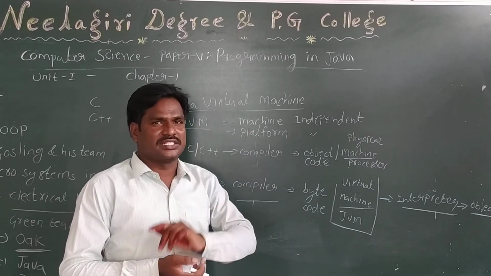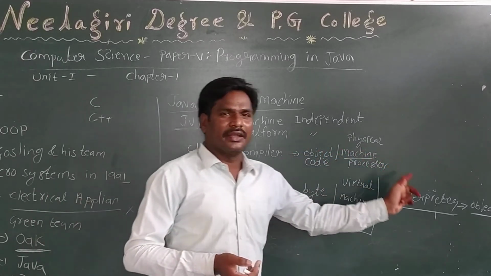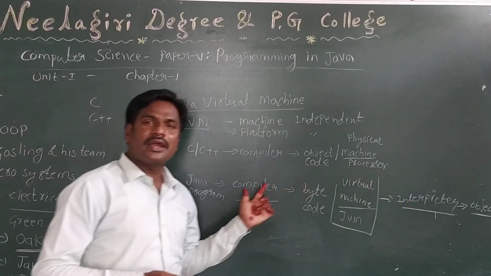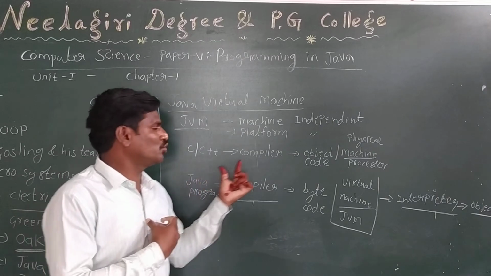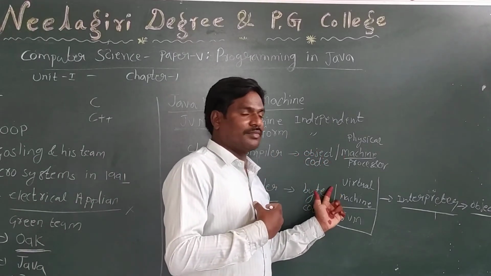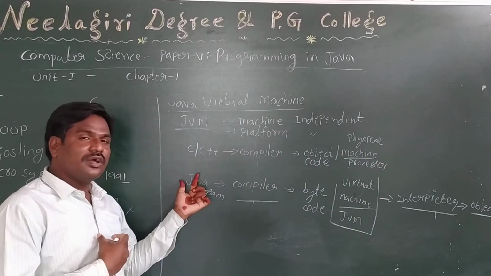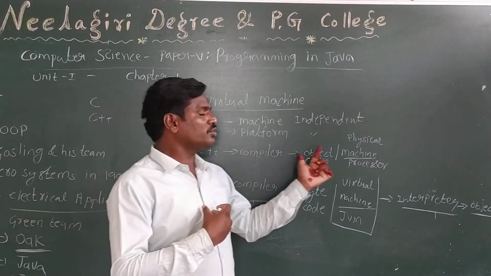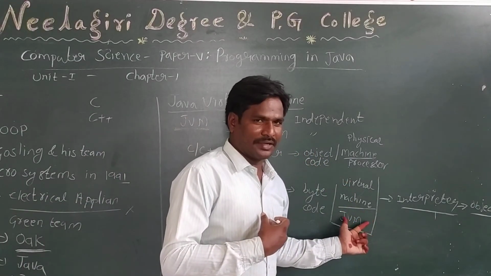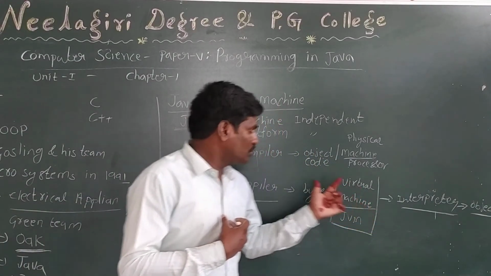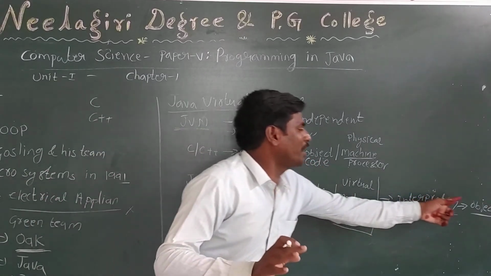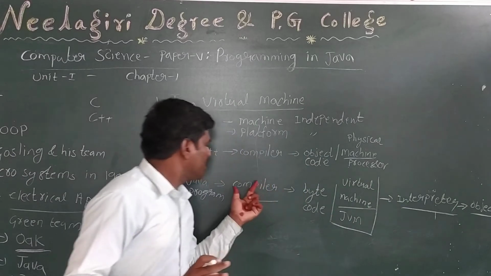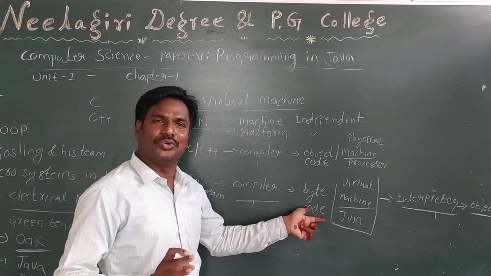There are two translators, compiler and interpreter. The compiler converts the source program, that means English-like code, into object code. The interpreter also converts the English code into machine understandable format. Both translate. But here the Java compiler cannot translate into object code. The Java compiler translates into bytecode.